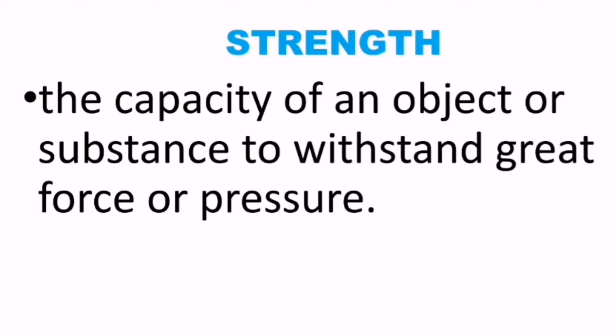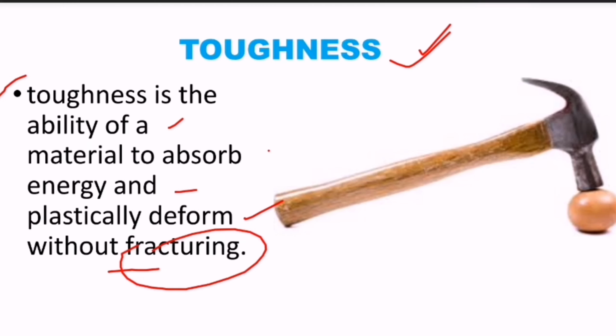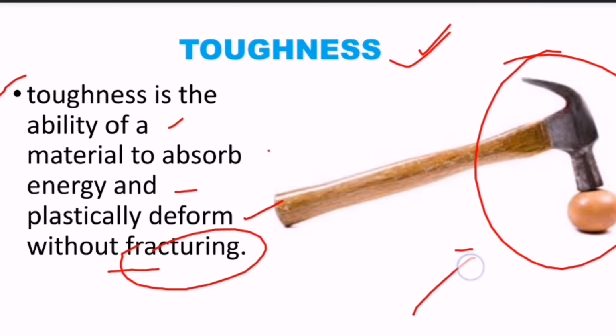Strength is the capacity of an object or substance to withstand great force or pressure. So it is the ability to withstand great force or great pressure that is called strength. Next is toughness. Toughness is the ability of a material to absorb energy and plastically deform without fracturing. This figure illustrates the toughness.